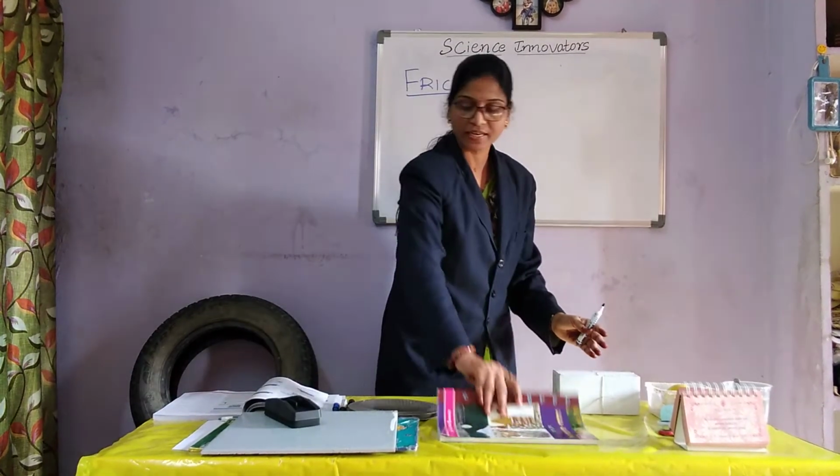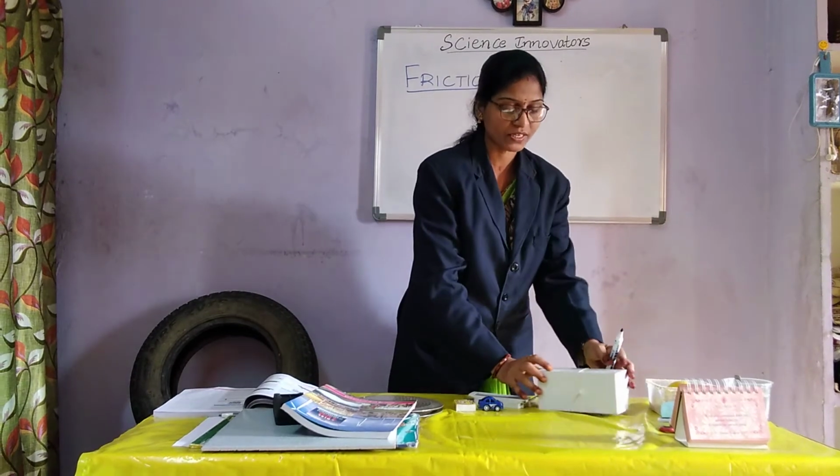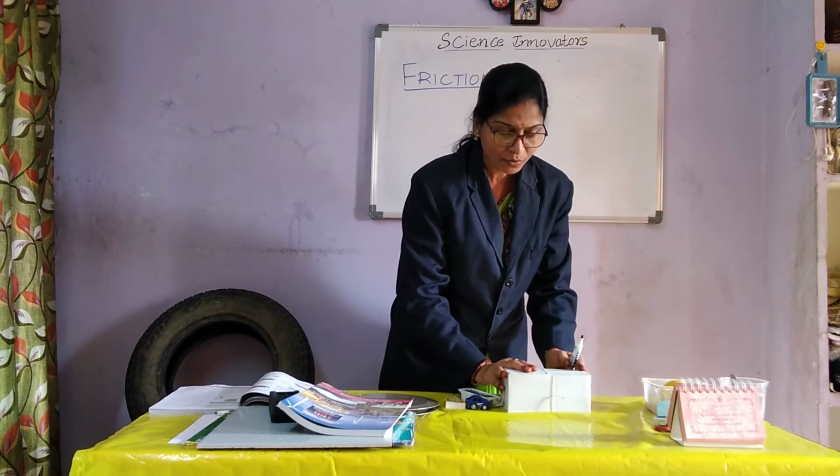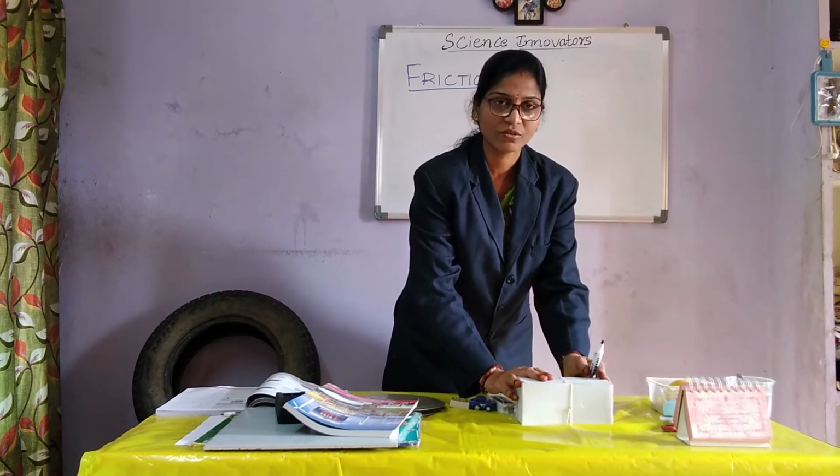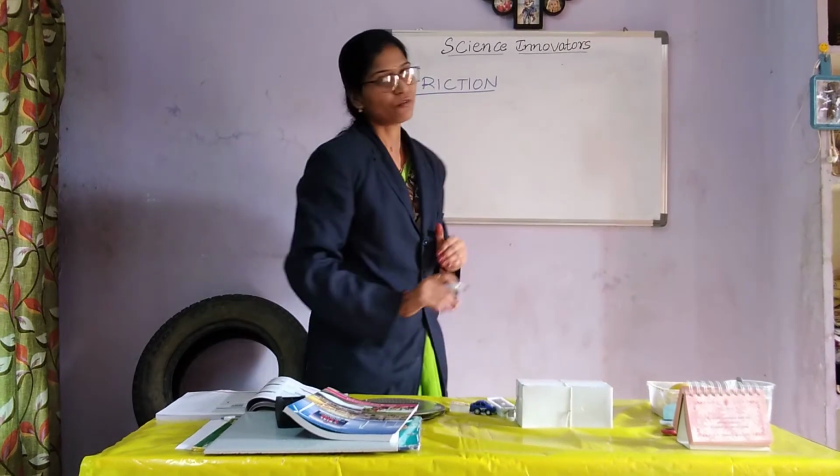Yes, right, children? In the same manner, take the example of a heavy box. It is at rest. I am applying some force. It is not moving because it is at rest. When I apply more force to move it, it starts moving. Yes, right, children? So now we will see what the different types of frictions are.